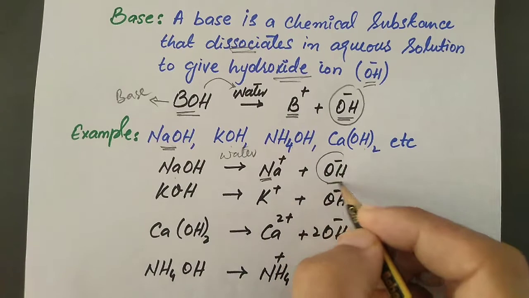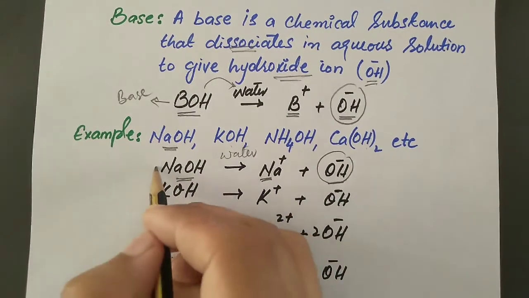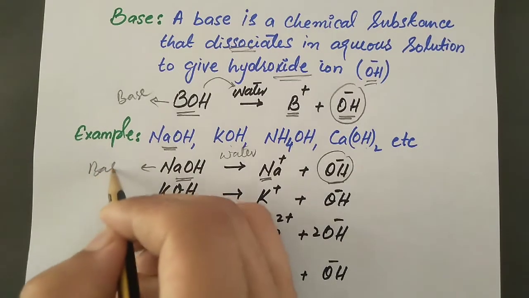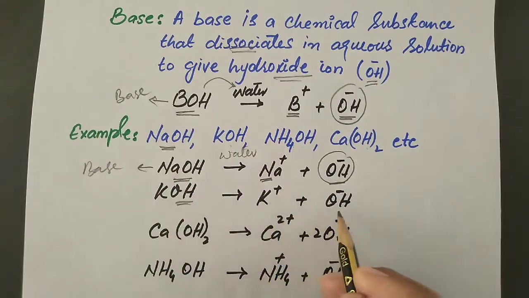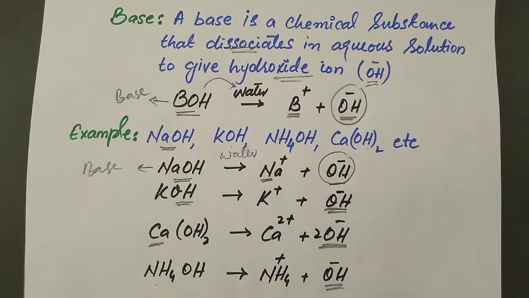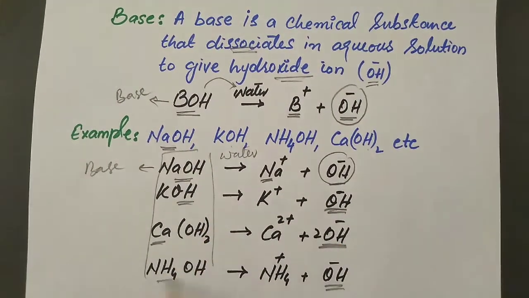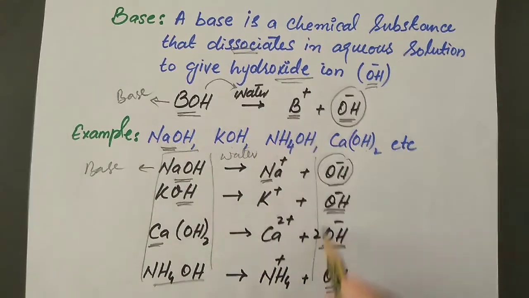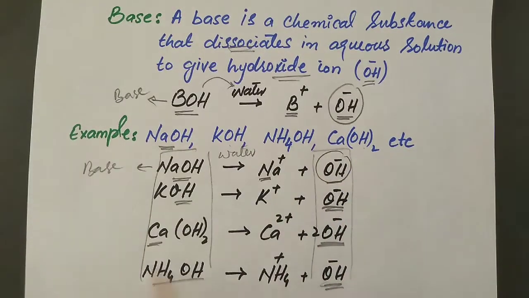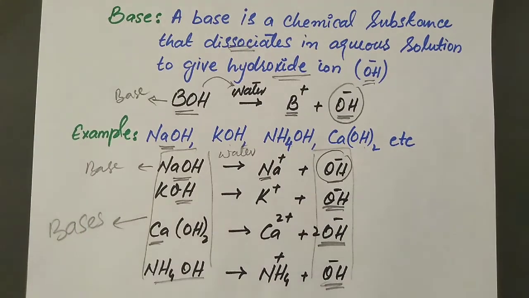Since the hydroxide ion is given by this sodium hydroxide, this NaOH will be called a base. Similarly, KOH is giving us hydroxide ion, calcium hydroxide is giving us hydroxide ions, ammonium hydroxide is giving us hydroxide ions. Since all these substances are giving us the hydroxide ions, we can call them bases.